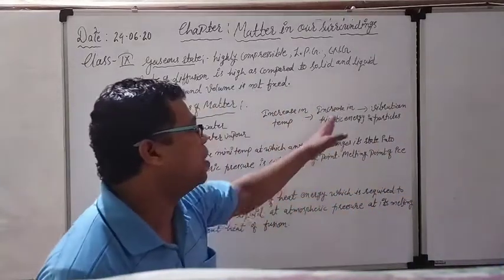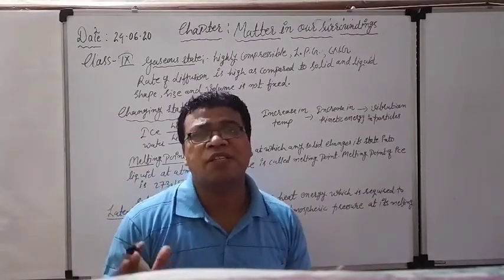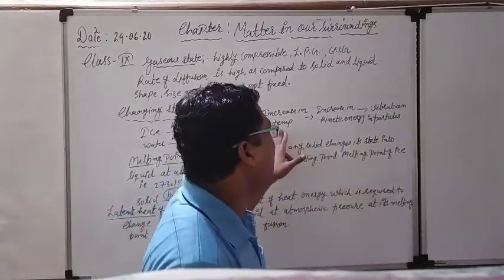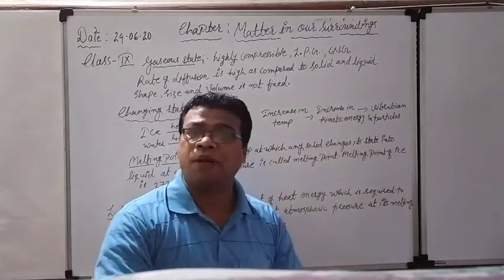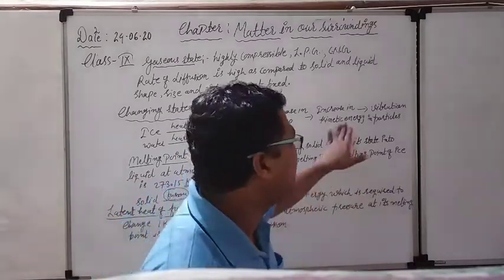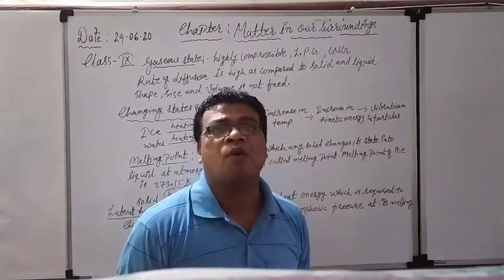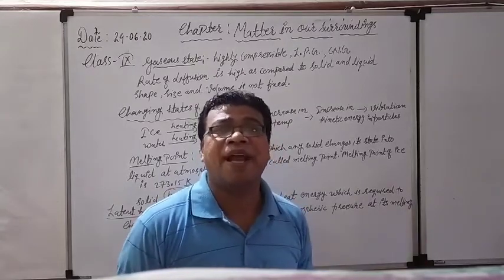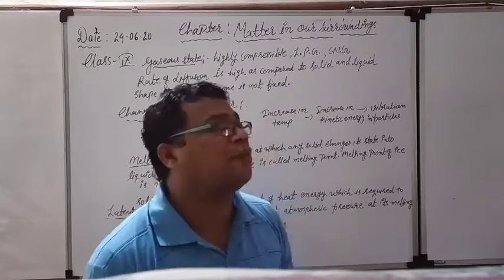By increasing the temperature, we all know that the particles are always in motion, continuously in motion, so they all have kinetic energy. And when we give them heat, there is an increase in the kinetic energy of the particles. Their kinetic energy increases, and after that vibration starts. The particles are already vibrating, but now they are vibrating at a faster speed. They are colliding with each other at a faster speed.